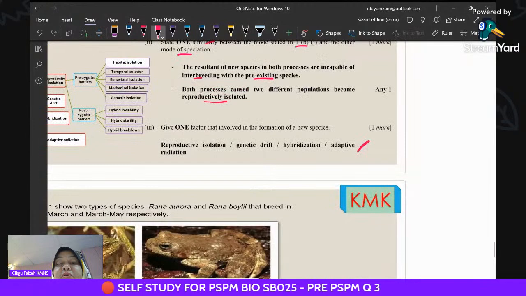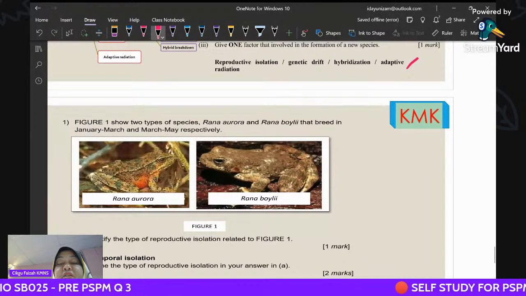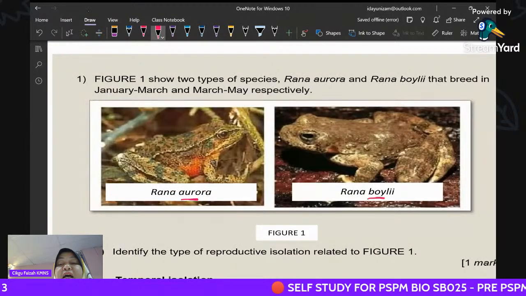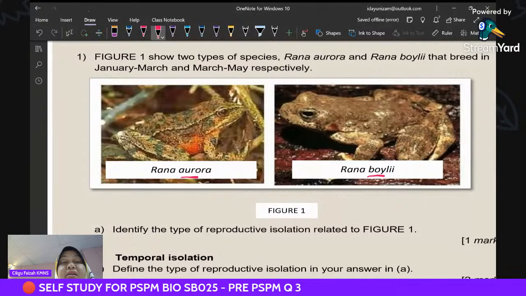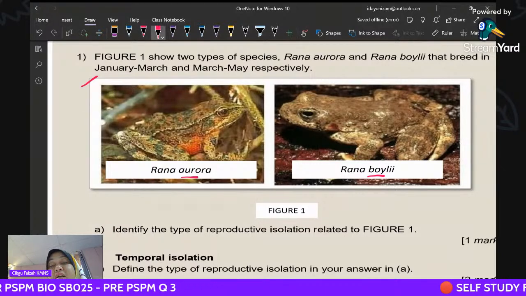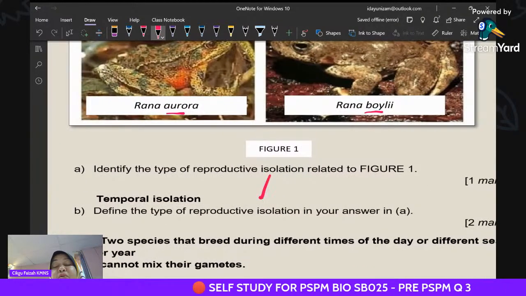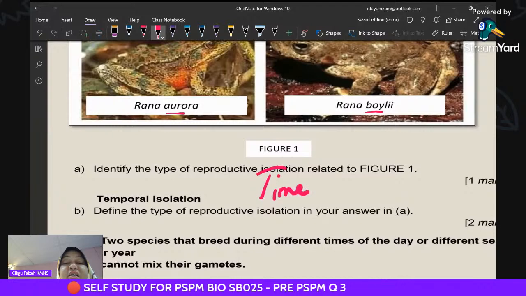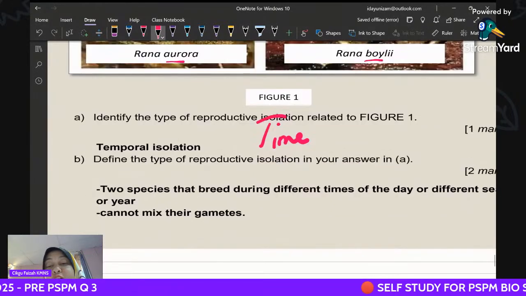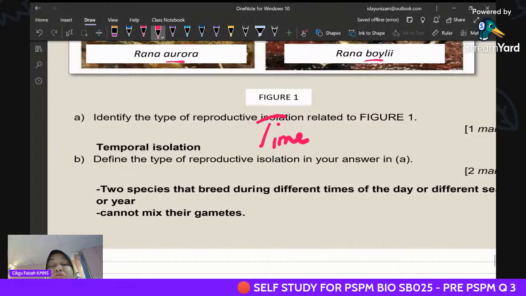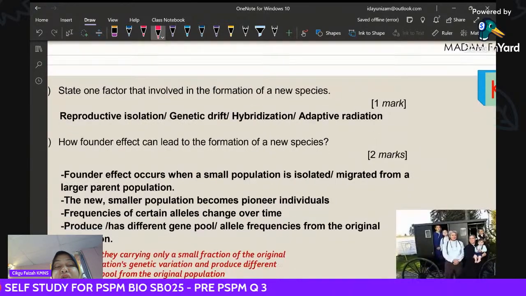Last but not least, Kedah. Kedah chose the genus Rana, but this is Rana aurora and Rana boylii. As you can see here, Rana aurora reproduces January to March. Rana boylii March to May. So what is this reproductive isolation? Of course, when it comes to months in the calendar, it's a temporal isolation. It is the type of reproductive isolation where species that breed during different times of the day, different seasons or years cannot mix their gametes.